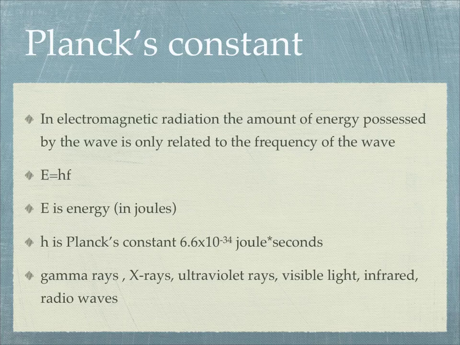And it makes sense. You all know gamma rays, they're the really dangerous ones. The Hulk got exposed to gamma rays. That's what turned him green and turned him into Hulk. Those are the highest ones. These have the most energy, and that's why they're the most dangerous. Then next we have X-rays. You know how they can penetrate bone and let us see inside your body. That's because they have more energy than the next ones. And then it's ultraviolet rays. Then we get into the visible spectrum, which is pretty small. Below that, we have infrared and then radio waves. So the ones with the least energy are radio waves, and the ones with the most are gamma rays.